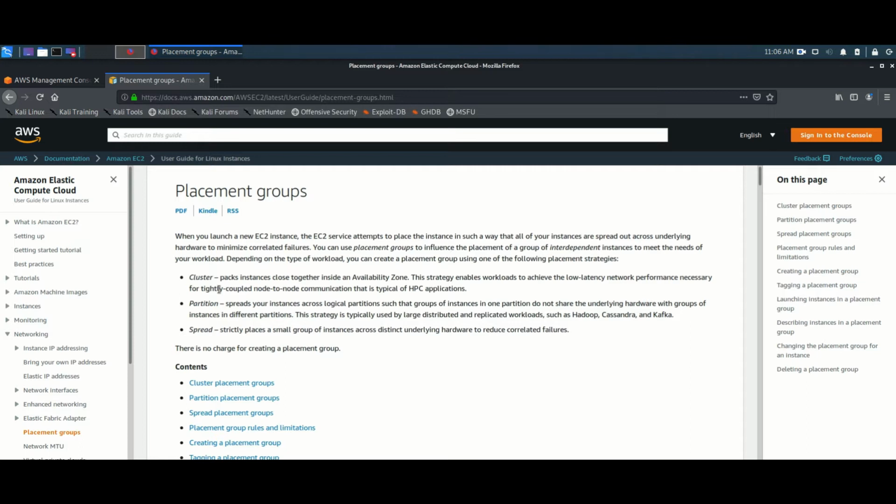So if you are running any artificial intelligence code execution, or any batch jobs, these batch jobs are executed on one hardware. That way, the network throughput between the instances will be good, so that the communication will happen equally.